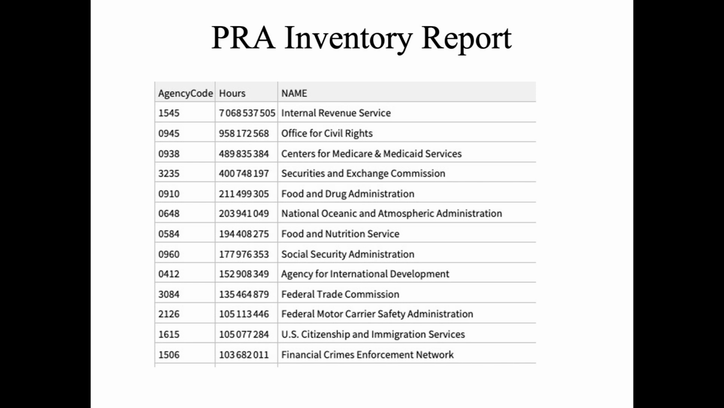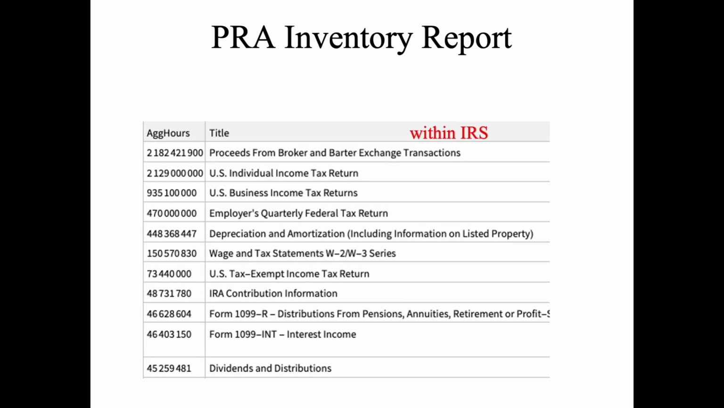Also high on the list are the Office for Civil Rights at the Department of Education and Centers for Medicare and Medicaid Services. To give you further insight into the PRA inventory, let's investigate the forms that make up the 7 billion IRS hours per year. Again, I have sorted in reverse order of forms. The infamous individual income tax return, especially Form 1040 and supporting schedules, is 2 billion hours with a B. Business and employer returns are high on the list too.